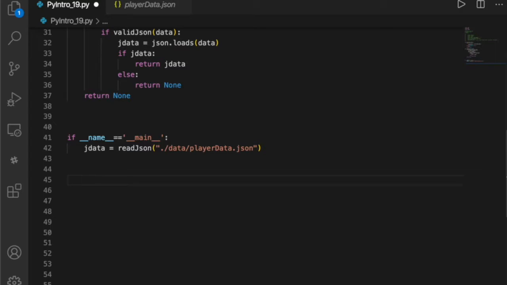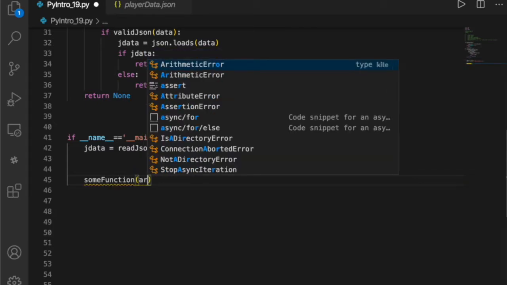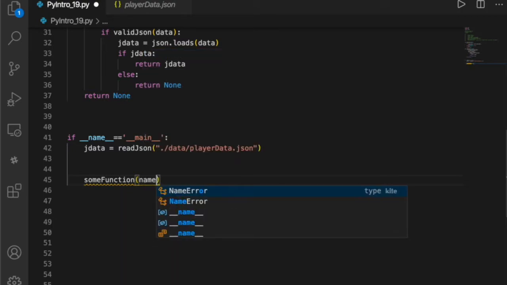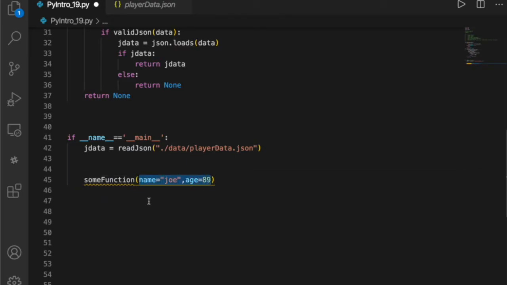If you had some function and you need to pass it parameters, you would give it keywords like name equals something, age equals something, and you can arbitrarily just pass those into your function, and using the KWArgs convention it can handle it. So let's create a function to do that.